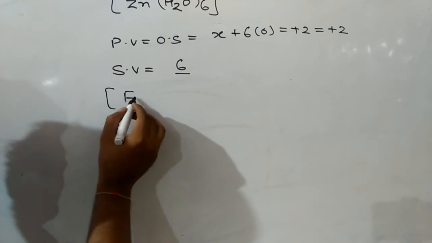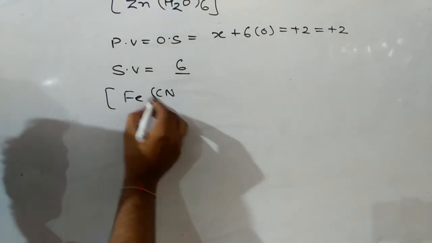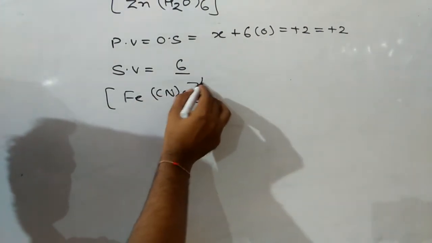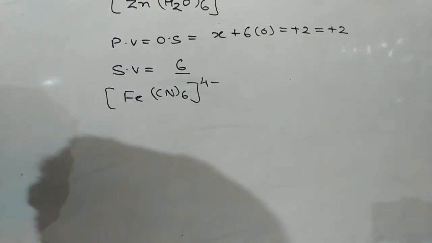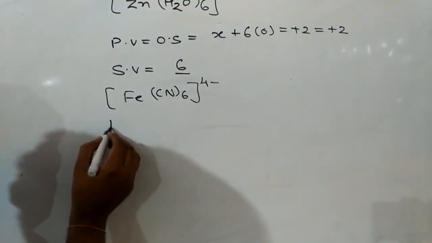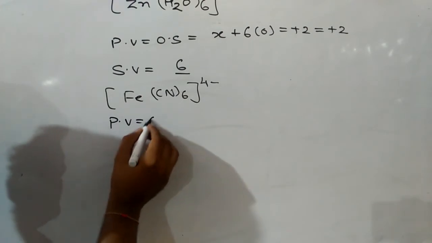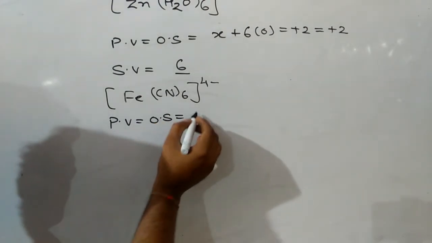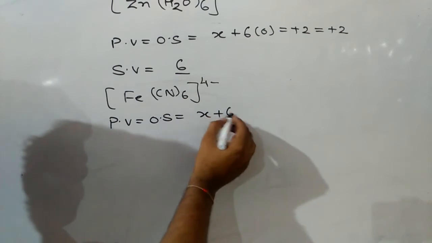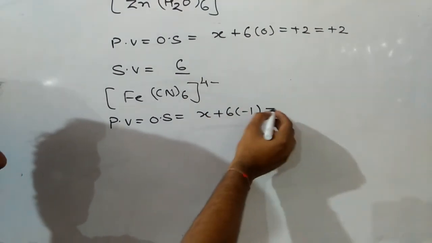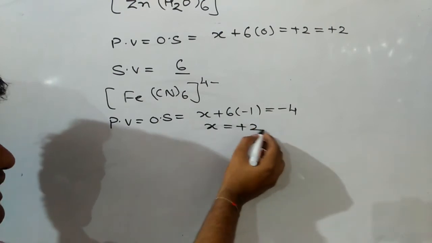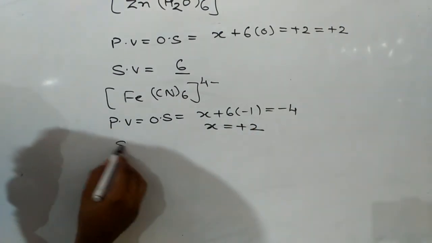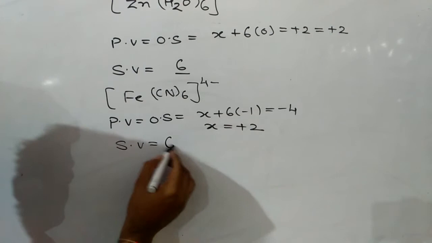Similarly, the next question: Fe(CN)6 with 4 negative charge, and the question might be, what is the primary valency and secondary valency of iron? The primary valency or oxidation state of iron will be x plus 6 into minus 1, equal to minus 4, so it comes out to be plus 2. Primary valency of iron is plus 2 and secondary valency is 6.